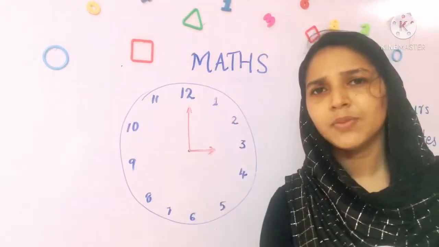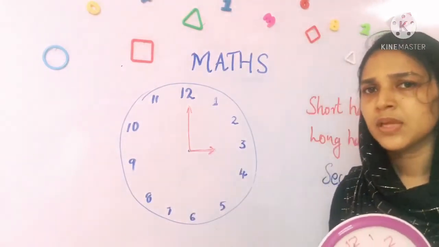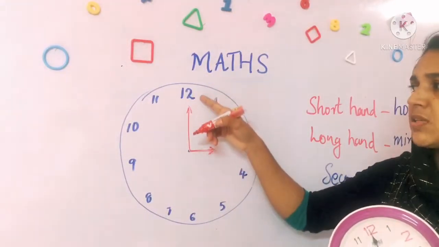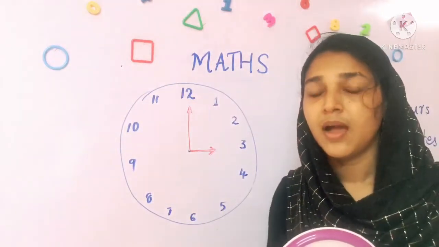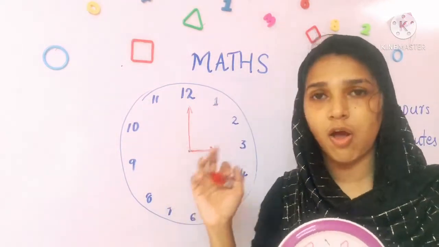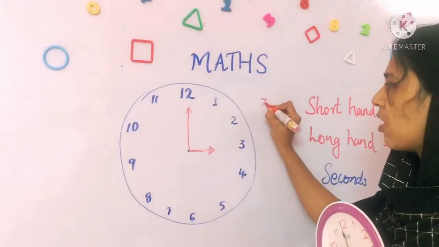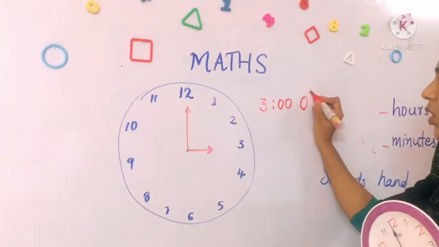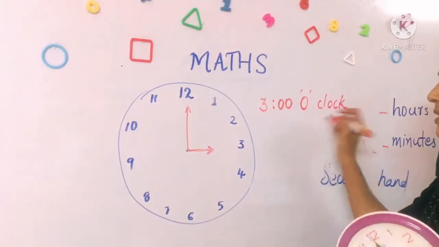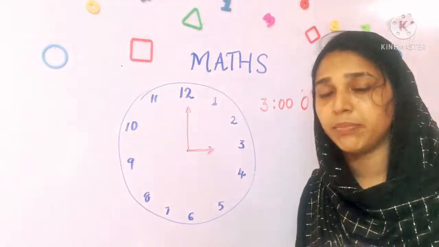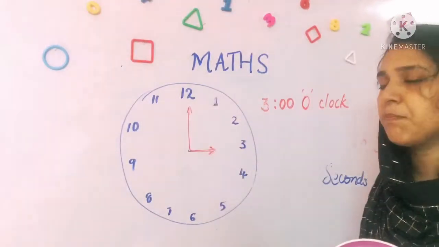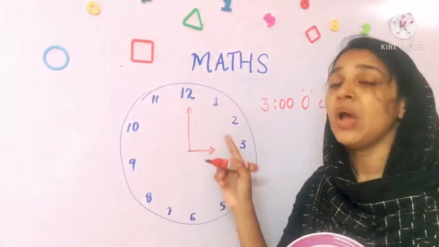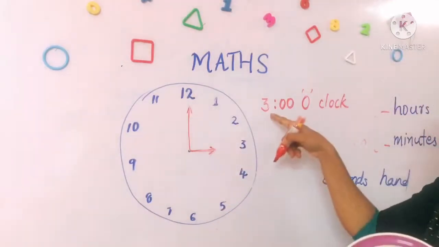And what is the time now? Do you know what the time is now? The hour hand is on 3 and the minute hand is on 12. What is the time now? This is 3 o'clock. We can write 3 o'clock like this. 3 o'clock. This is how 3 o'clock can be written. So, this is a basic clock with the numbers 1 to 12 and the 2 hands. And this clock shows 3 o'clock.